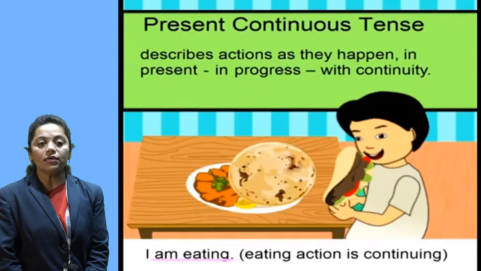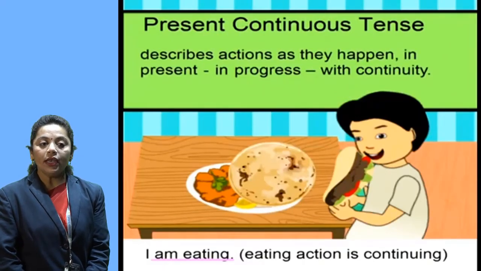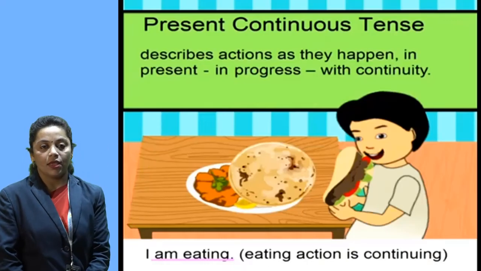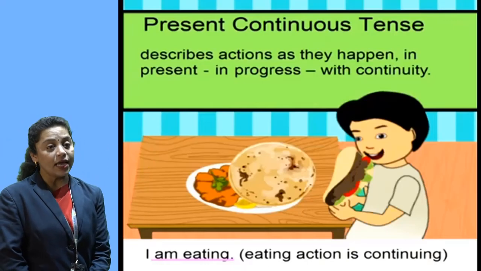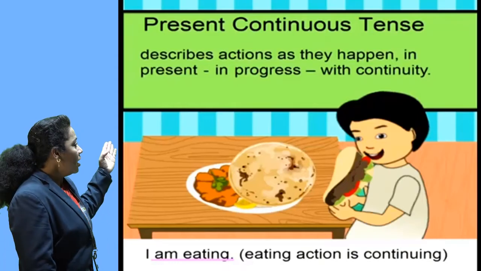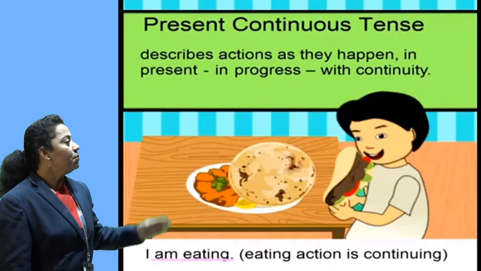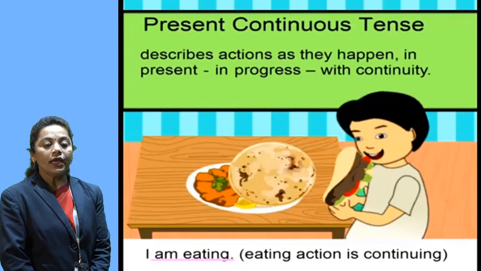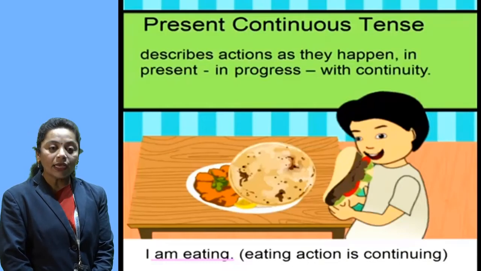Let's move towards the next tense, present continuous tense. First of all, we will see the example. I am eating. Here, I is the subject, am is the helping verb, and eating is the action verb.